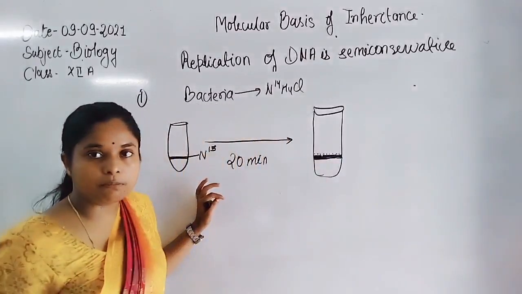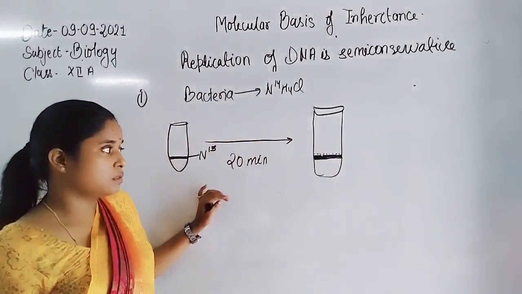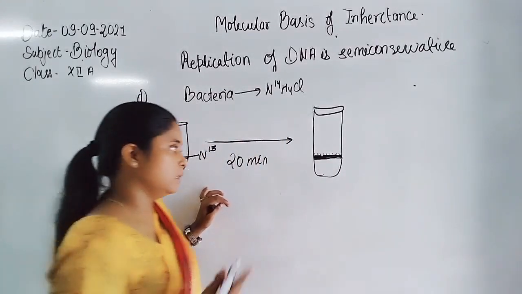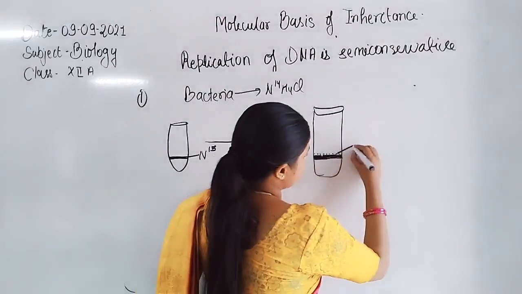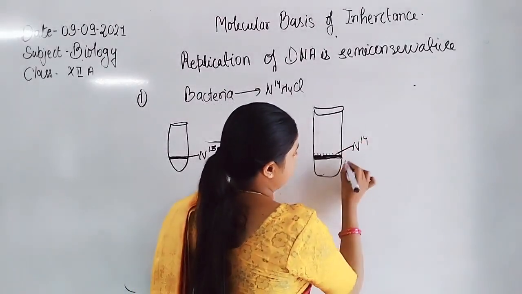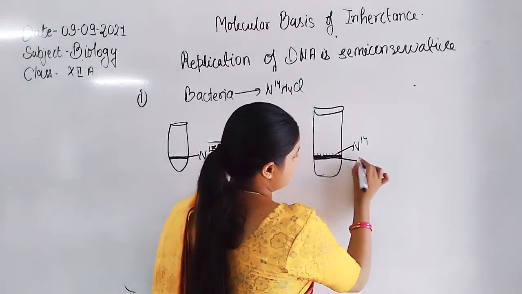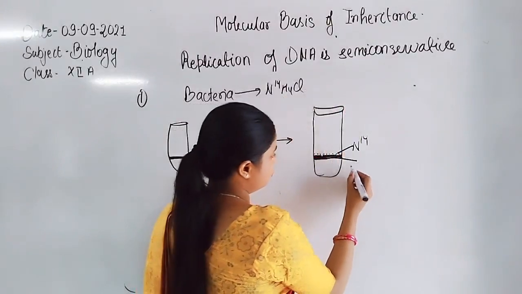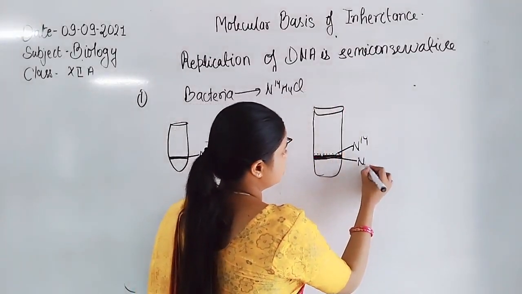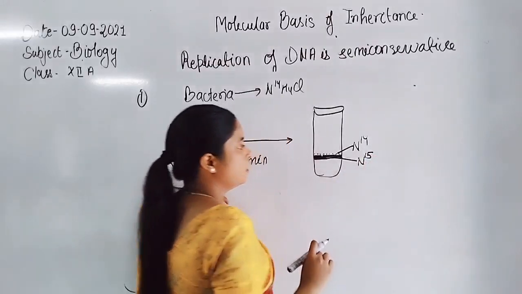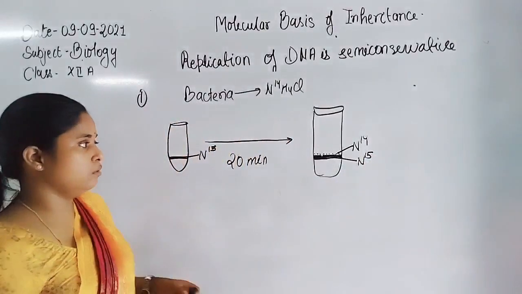So such an appearance of bands is represented after the centrifugation. The light band shows the presence of N14 nitrogen after the transfer into N14 ammonium chloride, and the dark, heavy band shows the N15 with DNA.